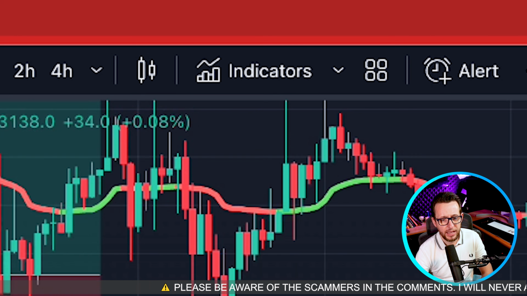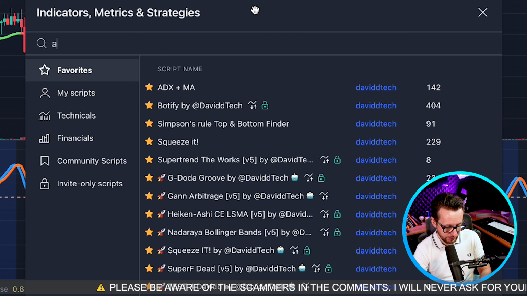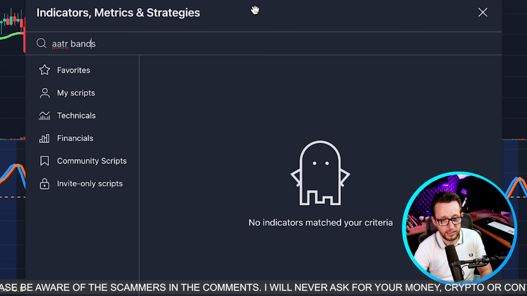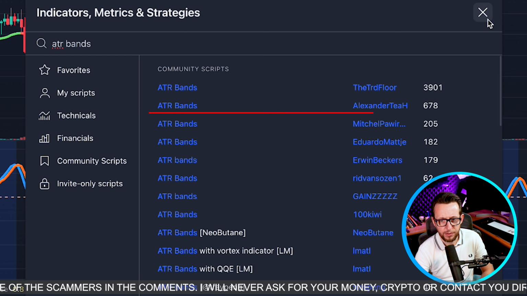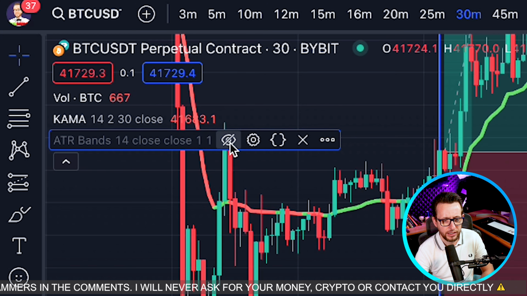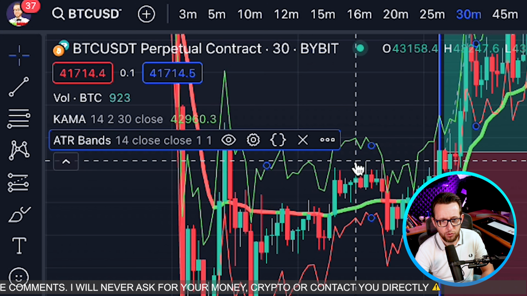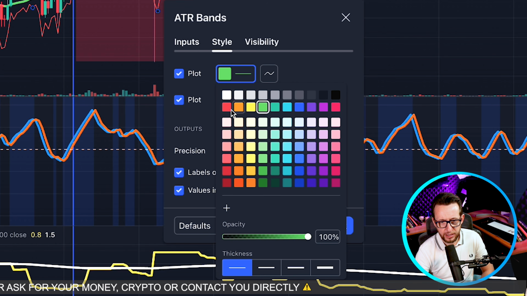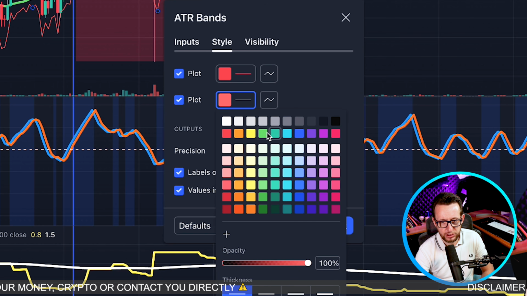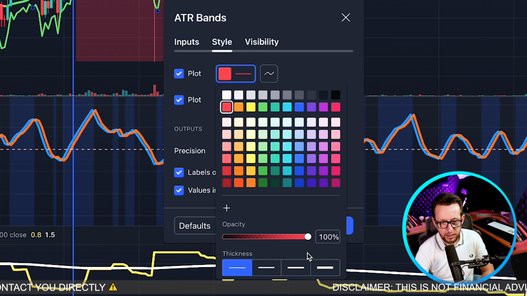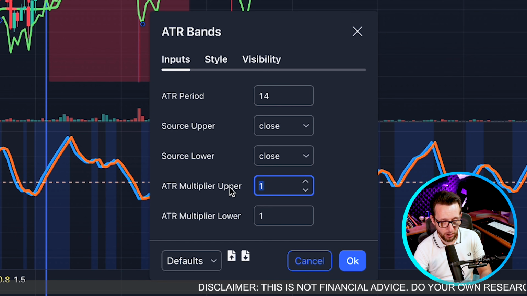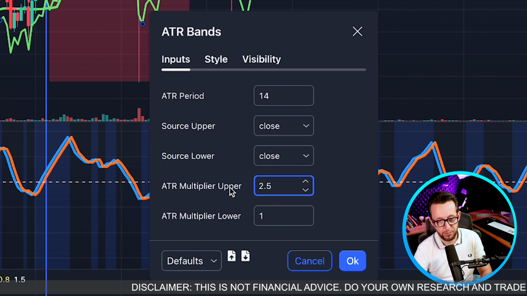We're going to be using the ATR bands. Now I'm going to be using ATR bands by Alexander TH. This one here, I'm going to click on that. And then we're going to go to the settings on this here. That's going to give us a green band and a red band just like that. I'm going to change the colors very quickly over to red and green. It's just preference. And I'm going to make them slightly thicker for YouTube only. Okay, perfect. Right, okay. I'm going to be setting the lower bands and upper bands to 2.5.